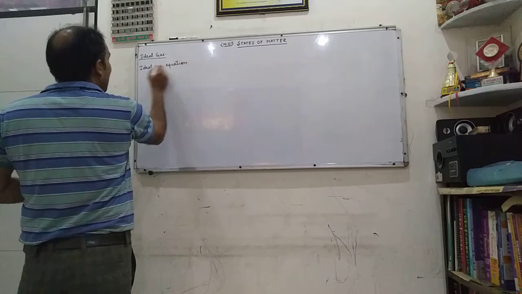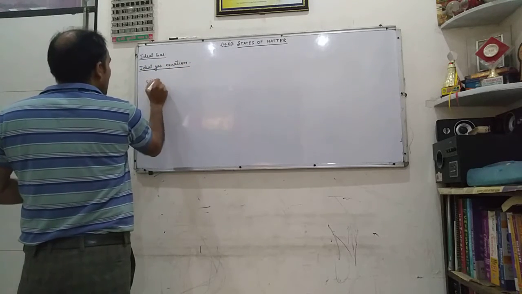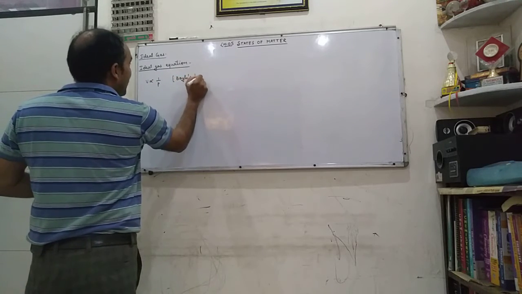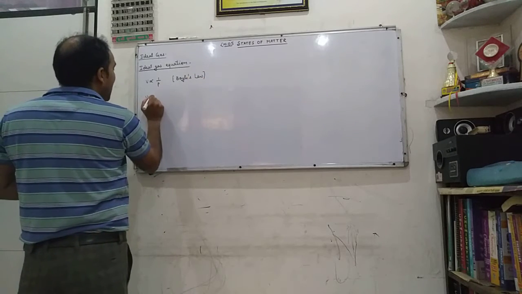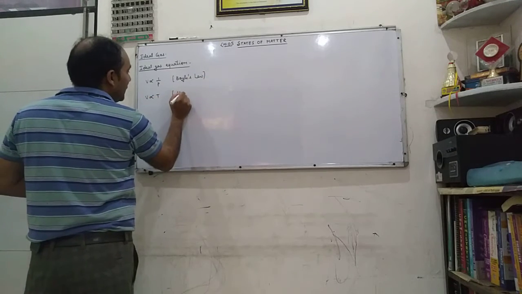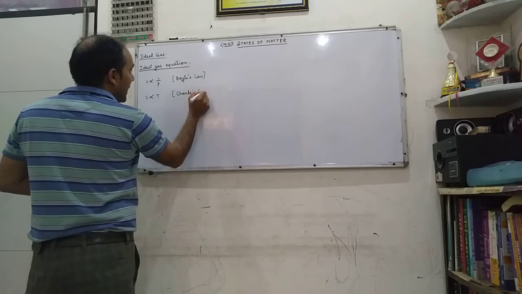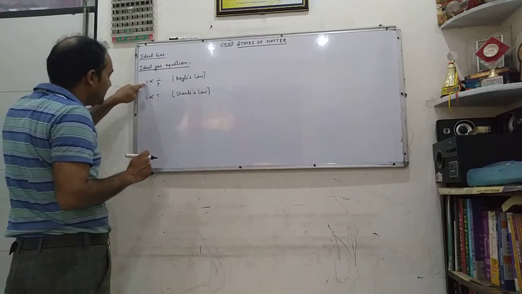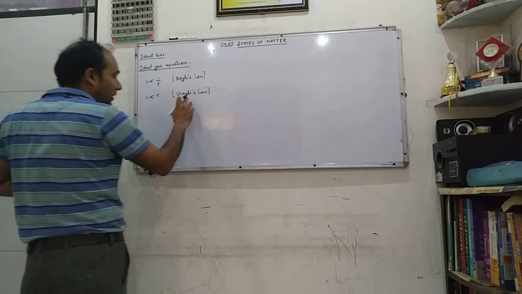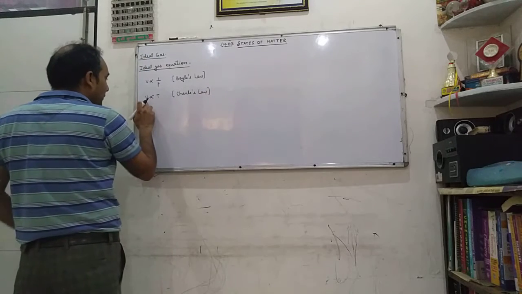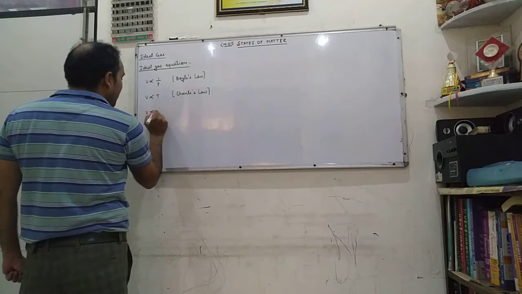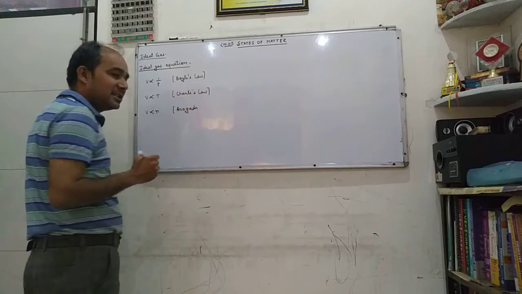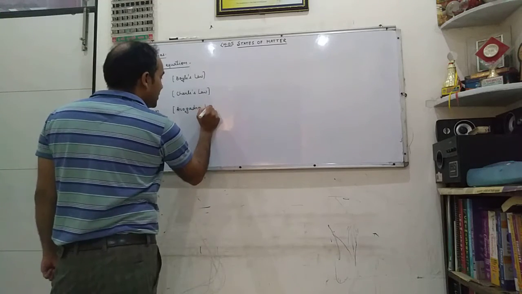As we described earlier, an ideal gas obeys Boyle's law, Charles' law and Avogadro's law. Now we are merging these three laws. According to Boyle's law, at constant temperature, the volume of a fixed amount of gas is inversely proportional to pressure. According to Charles' law, at constant pressure, the volume of a fixed amount of gas is directly proportional to temperature. And according to Avogadro's law, equal volumes of gases under similar conditions of temperature and pressure should contain an equal